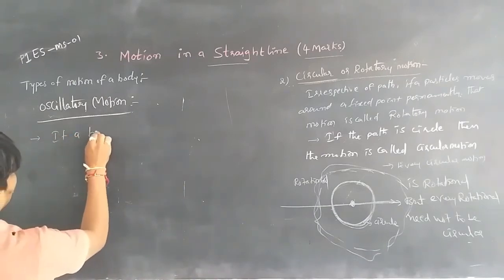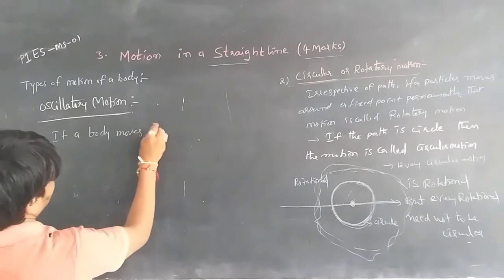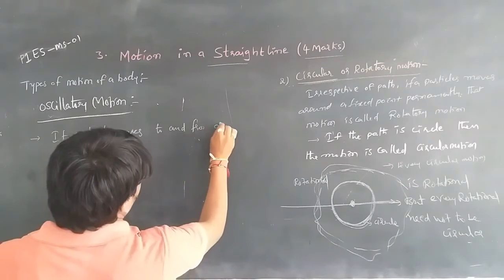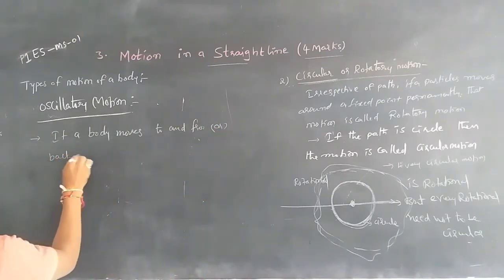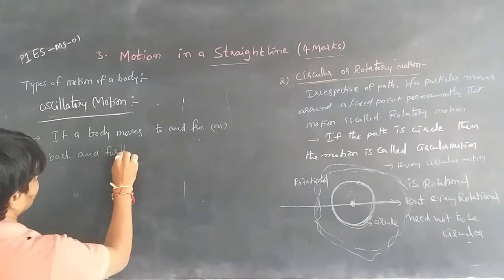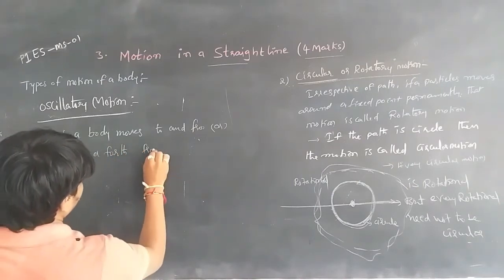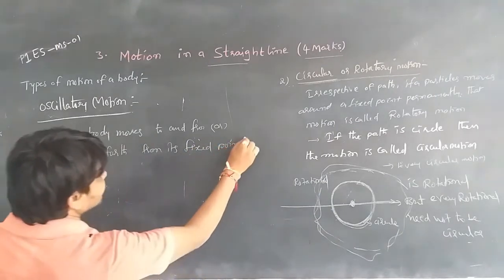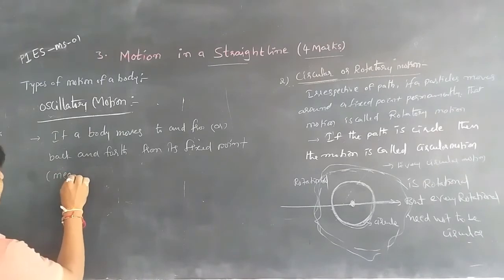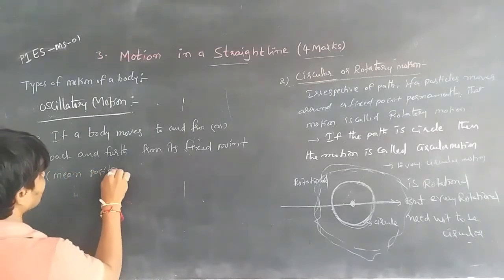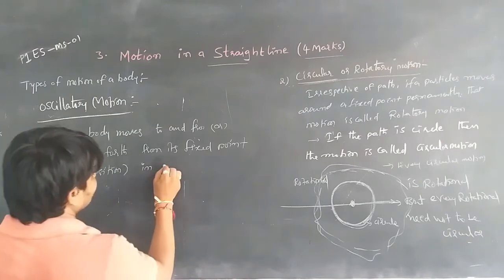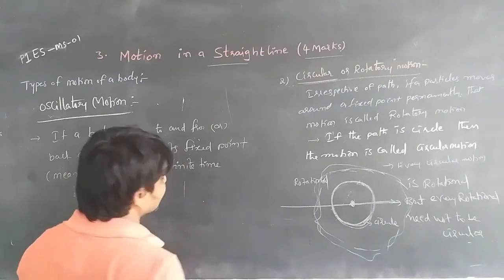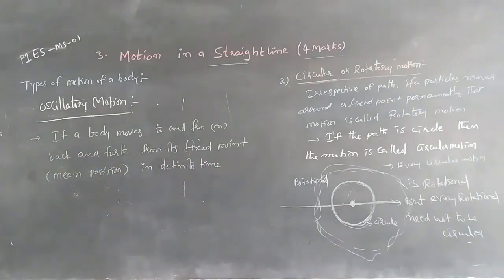If a body moves to and fro or back and forth from its fixed point, that fixed point is called its mean position, in a definite interval of time.